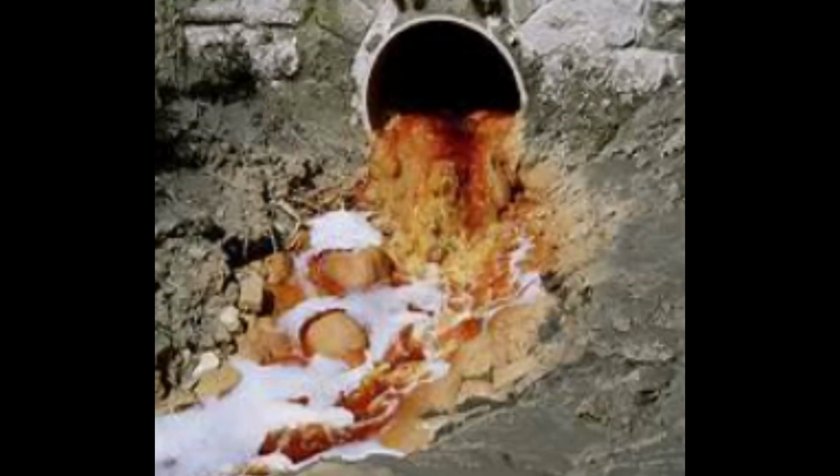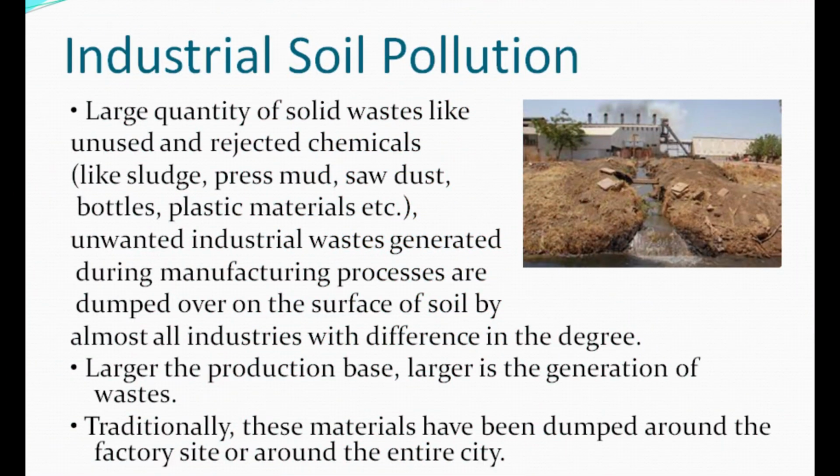Industrial effluents are discharged from various origins, such as pulp mills and surface factories. The larger the production base, the larger is the generation of wastes. Traditionally, these materials have been dumped around the factory site or around the entire city.